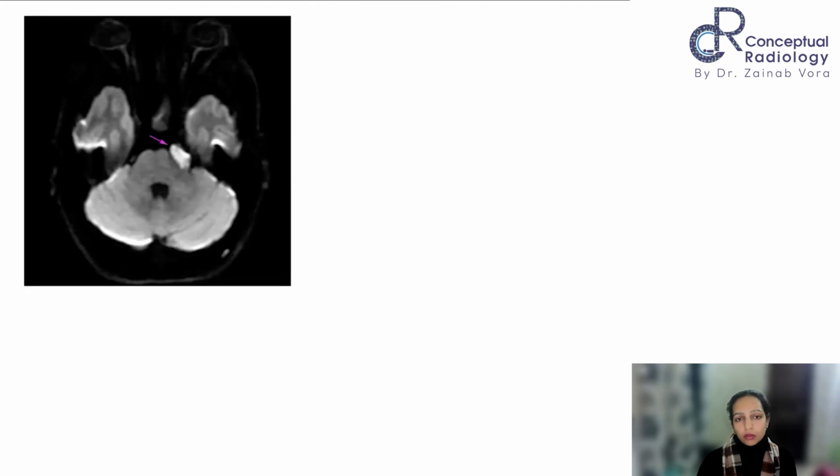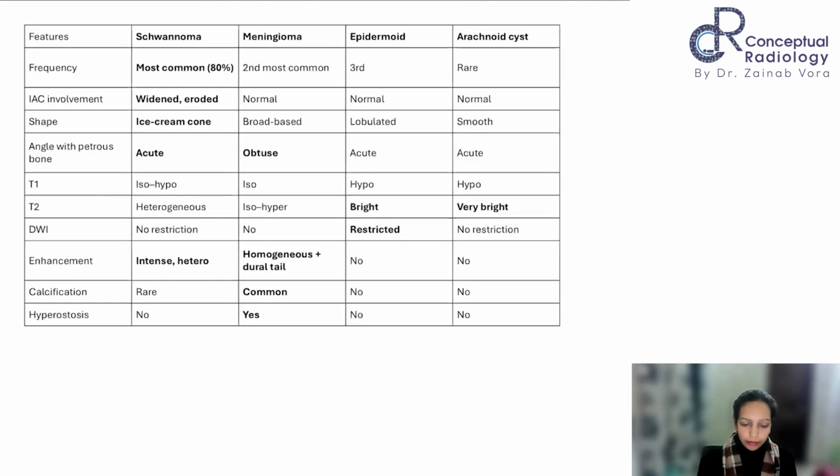Even for the schwannomas and the meningiomas, they might not be able to resect them completely, and a significant amount of the tissue might be left behind. So that's one thing that can help you in differentiating all these four lesions, something that we have discussed and we might just revisit. So most common is schwannoma. If somebody asks you, the most common CP angle lesion is a schwannoma. And this is the second most common. Meningiomas are the second most common lesions, right?